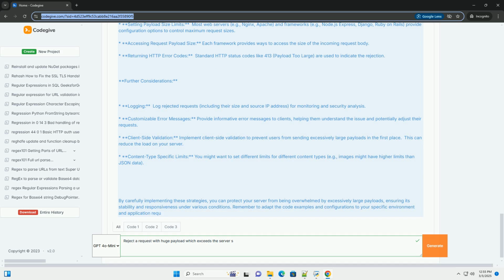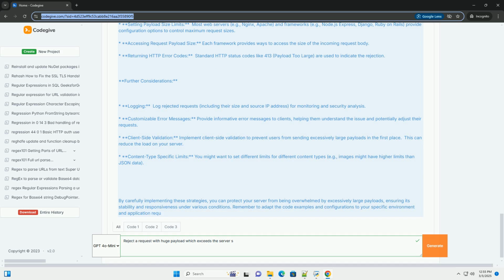If you are expecting other data formats, for example XML or form data, use the appropriate method; request.data for raw bytes. Error handling: the try-except block catches potential errors during payload processing, for example JSON parsing errors, and returns a suitable